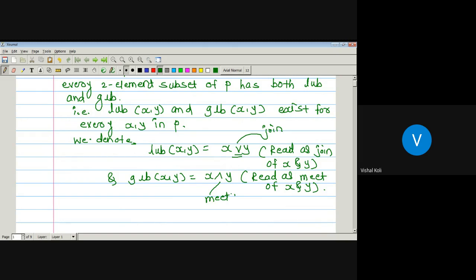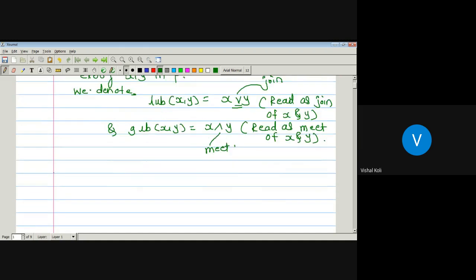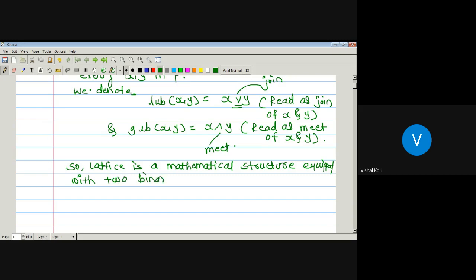Okay, so actually, what is a lattice then? A lattice is a mathematical structure equipped with two binary operations, which are nothing but join and meet.